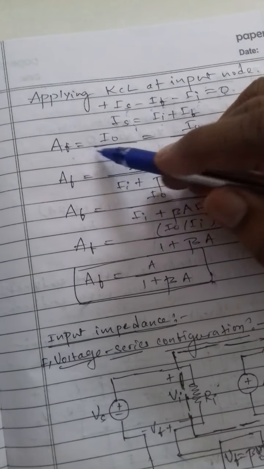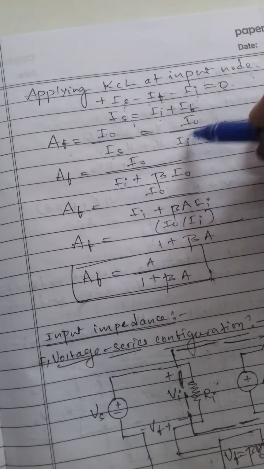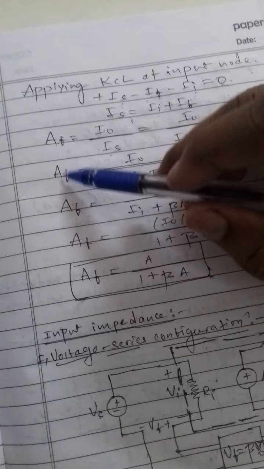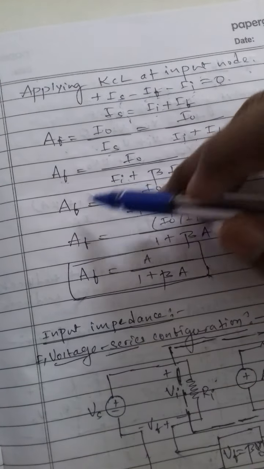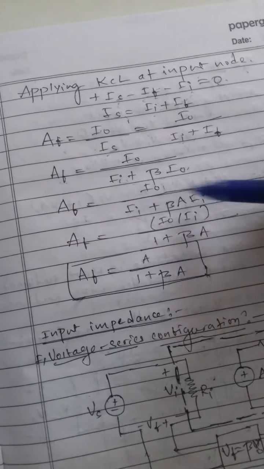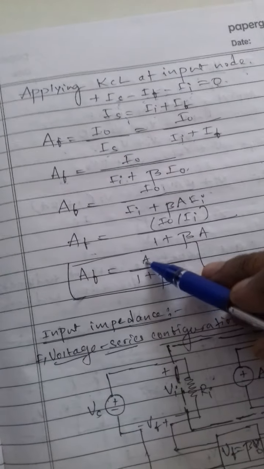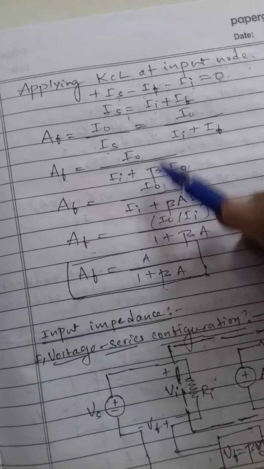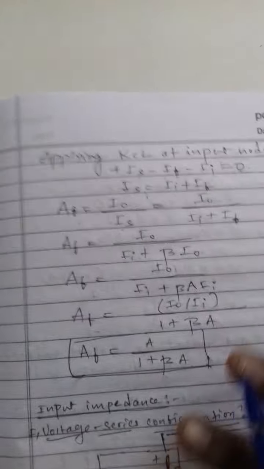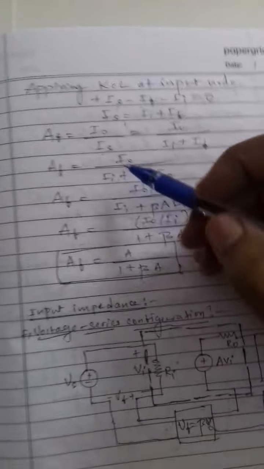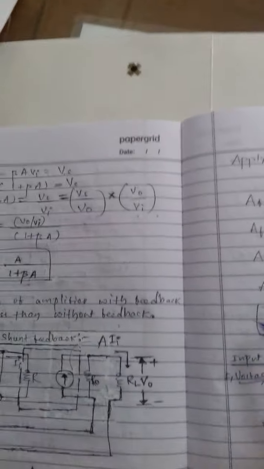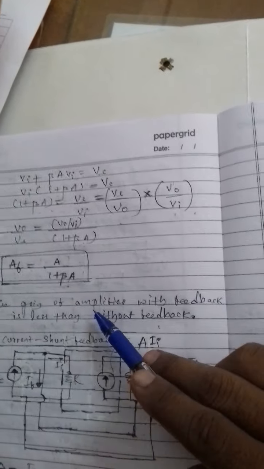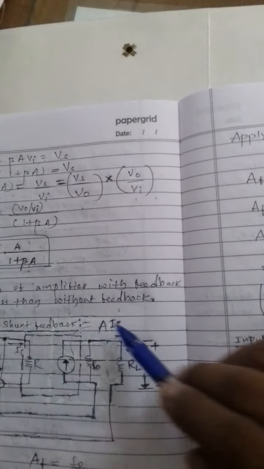The gain with feedback is Io upon Is equals Io upon Ii plus If, which is Io upon Ii plus beta Io. The gain of the amplifier with feedback is Af equals A upon 1 plus beta A. That is the gain with feedback for the current shunt feedback connection.